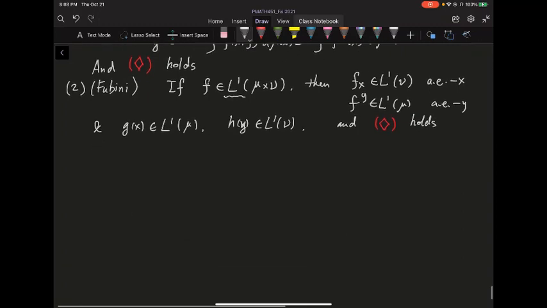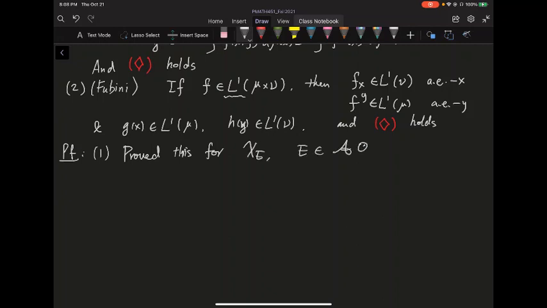Now let's prove this theorem. Let's prove the Tonelli theorem first. From last time, we proved a little proposition that works for characteristic functions chi of E, where E is in the product sigma-algebra.